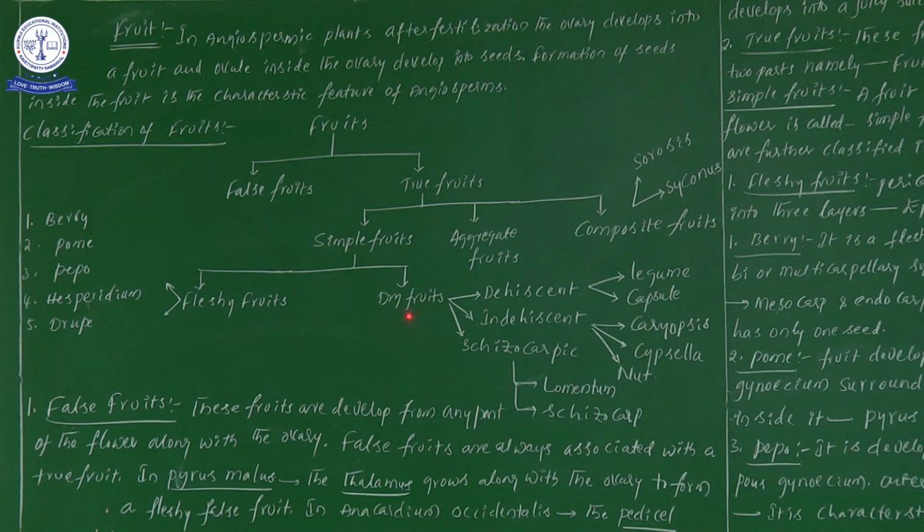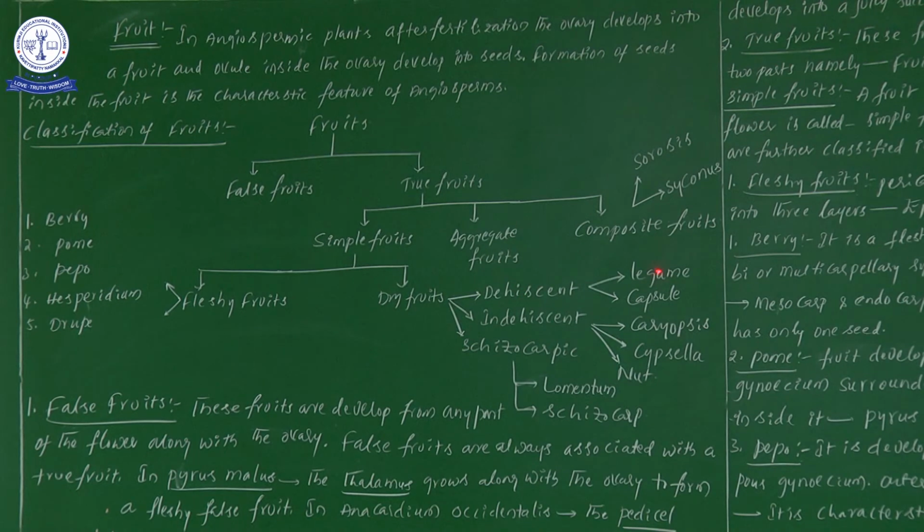Likewise, dry fruits are divided into 3 types: dehiscent fruit, indehiscent fruit and schizocarpic fruits. Composite fruits are divided into 2 types: sorosis and syconus.